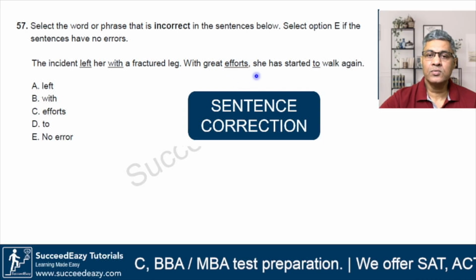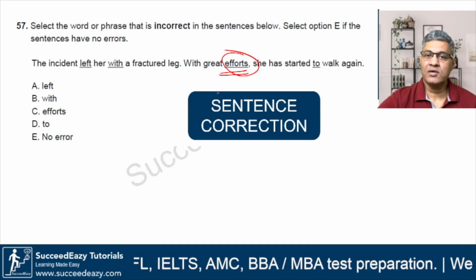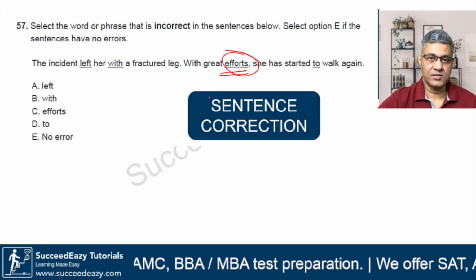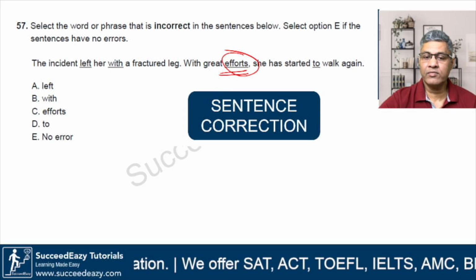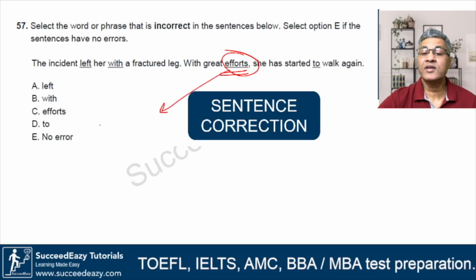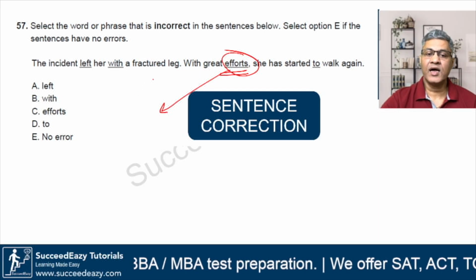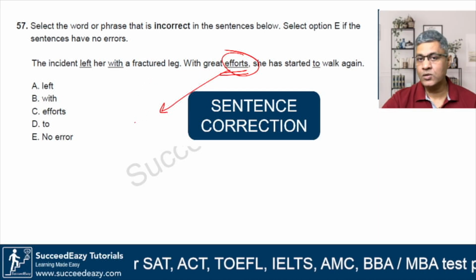Now here you must understand that there is a certain usage. You use efforts when you make sustained efforts towards something. But here the meaning you want to convey is that with great effort, it was very difficult for her to get out of that situation. She put in a lot of hard work to start to walk again.